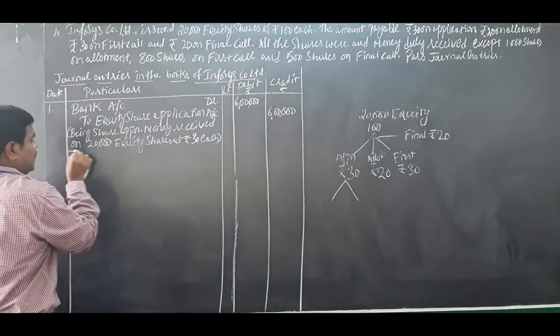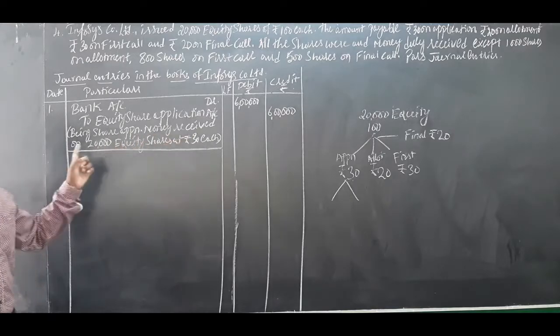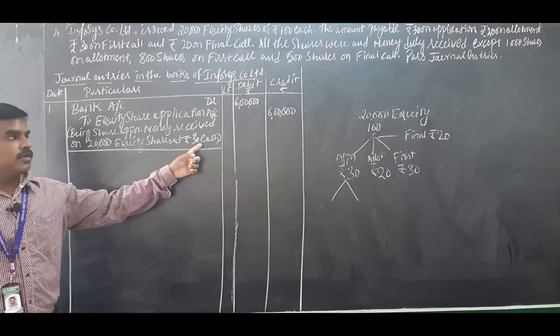So this is a narration. Being share application money received on 20,000 equity shares at rupees 30 each.